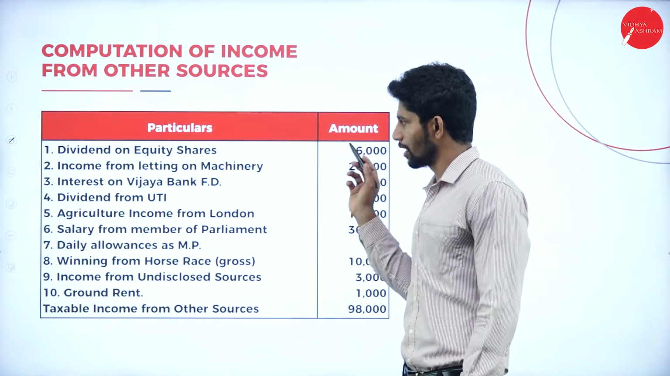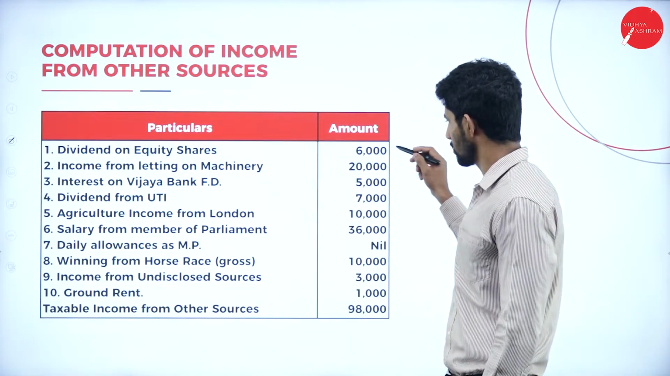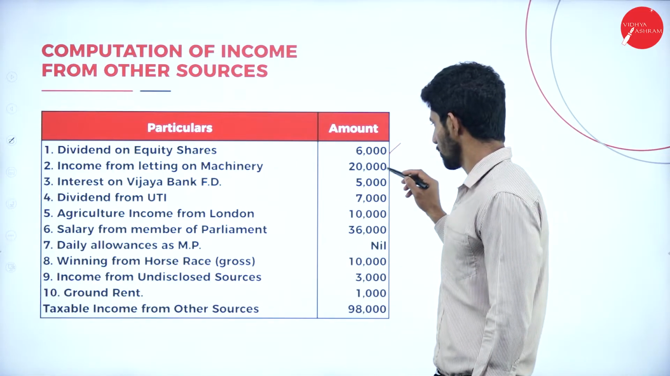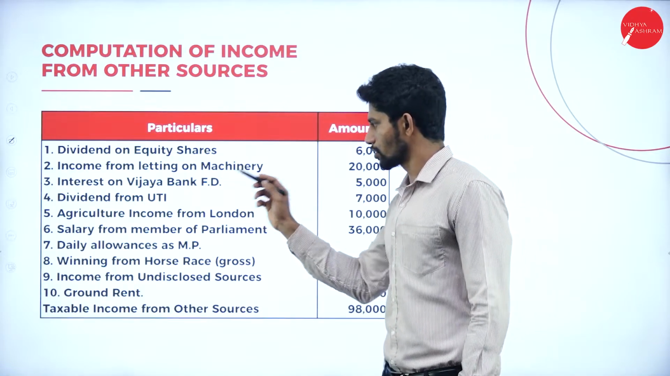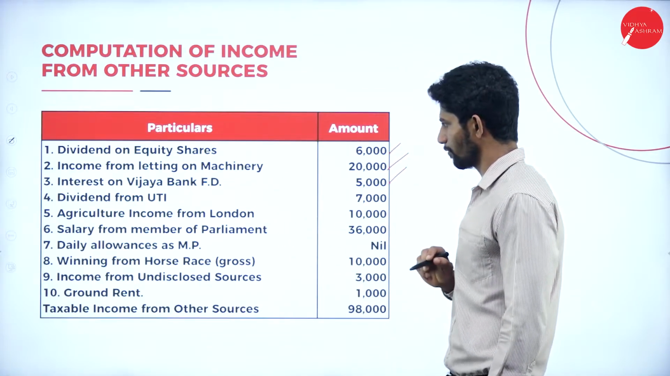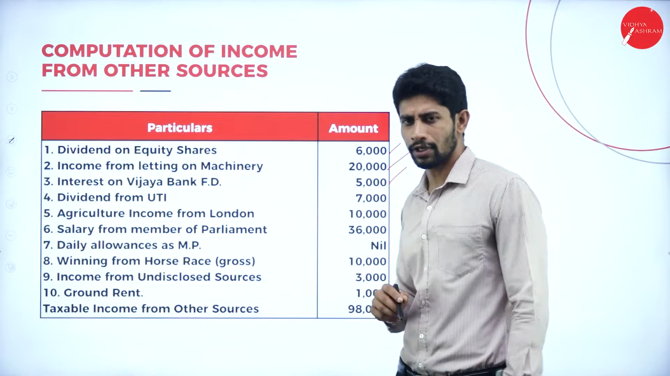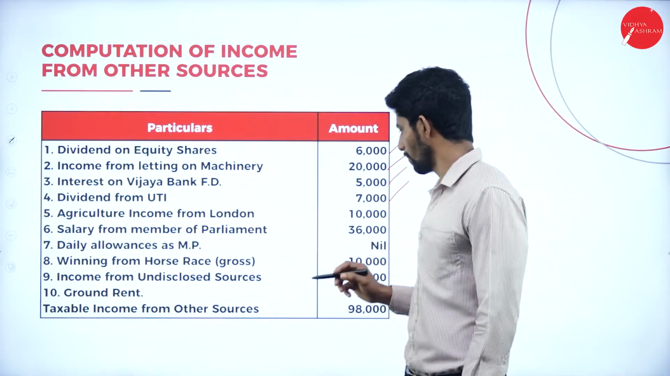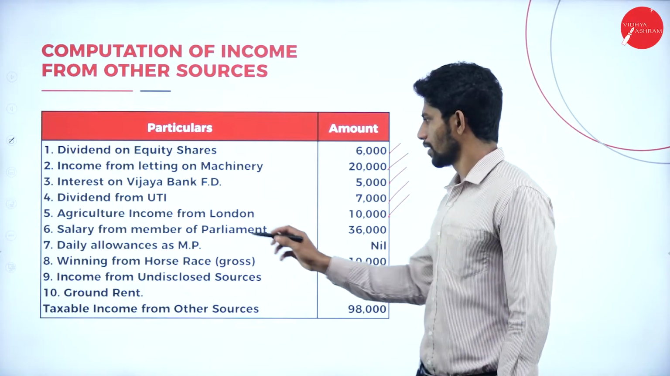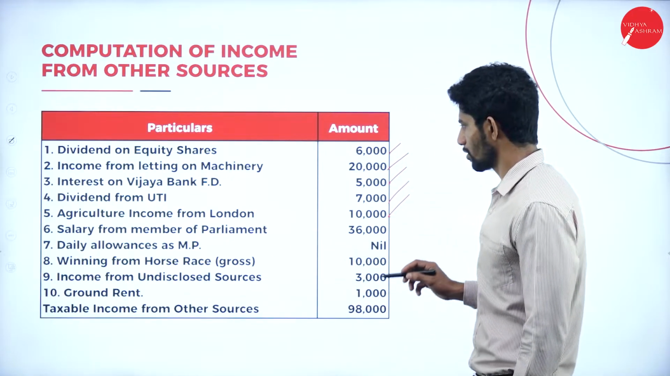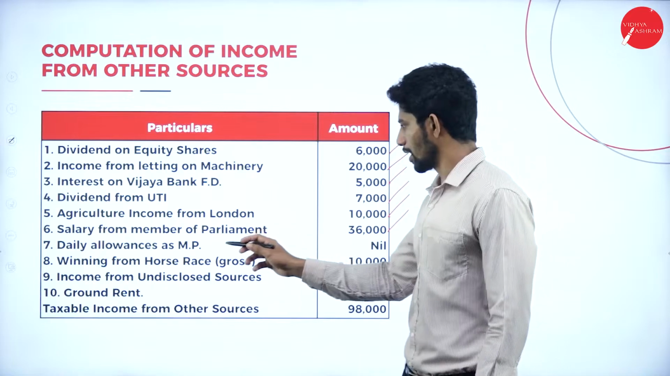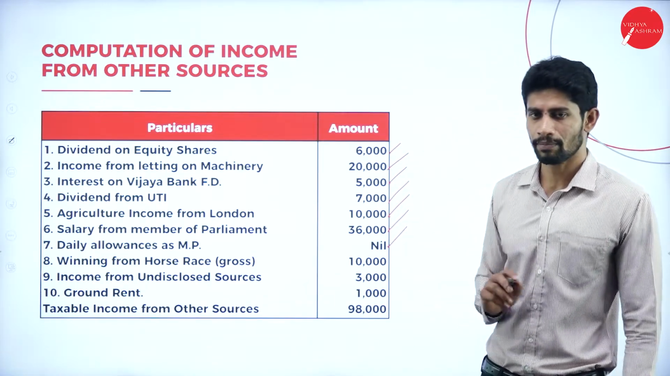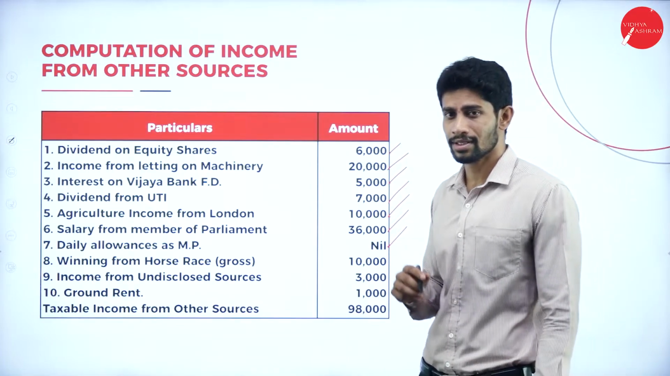So particulars, amount. Dividend on equity shares, 6,000. Income from letting of machinery, rupees 20,000. Interest on fixed deposit, yes, taxable, 5,000. Next, dividend from UTI, yes, taxable, 7,000. Agricultural income from London, 10,000. Salary from Member of Parliament, yes, it is taxable. Daily allowances of MP, yes, it is not taxable. Salary of MP is taxable, but daily allowances is exempted.